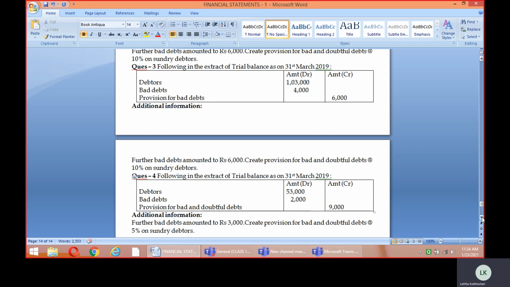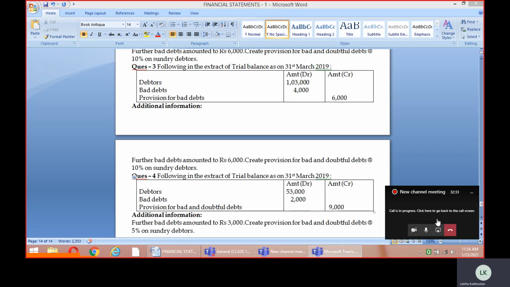The same applies to question number 4, which is of the same criteria and condition. Please get these questions done, and then submit the answers to me by today evening. Then I will also come to know whether you are able to understand this concept or not. So please submit the assignment positively today by evening.